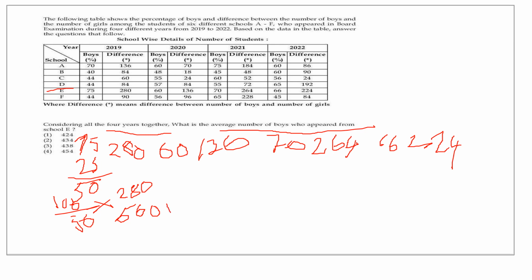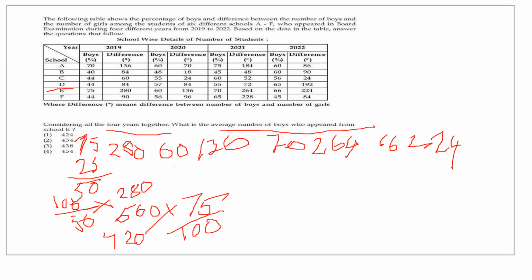75%. 560 into 75 divided by 100. This is for percentage, divided by 100. So this will give the total number of boys for this year. So that will come to 420. You simplify this and see. Like that, you do it for all the 4 years.